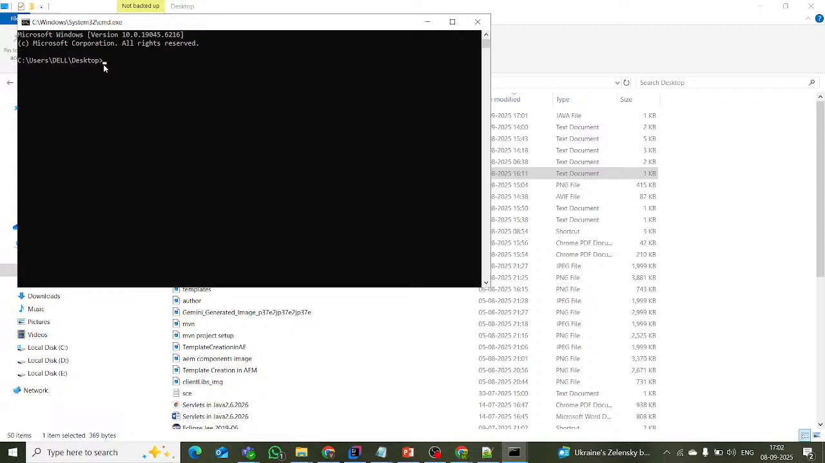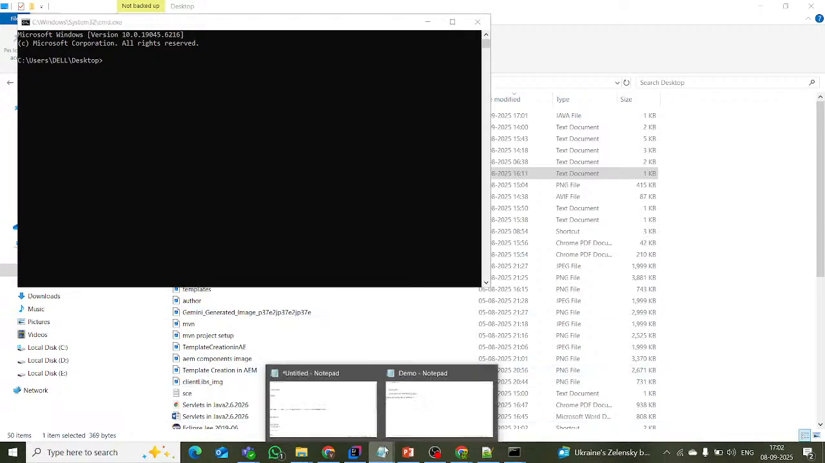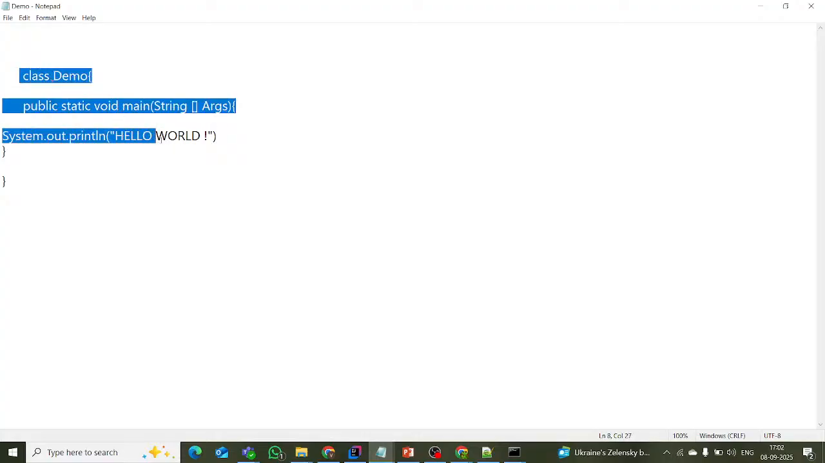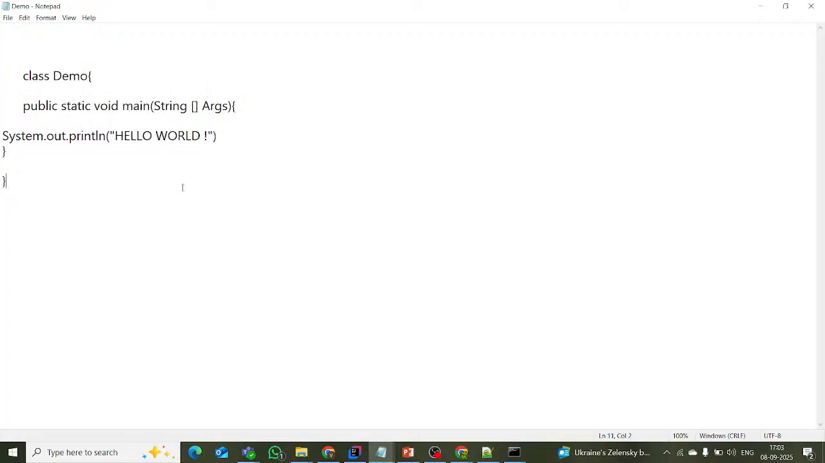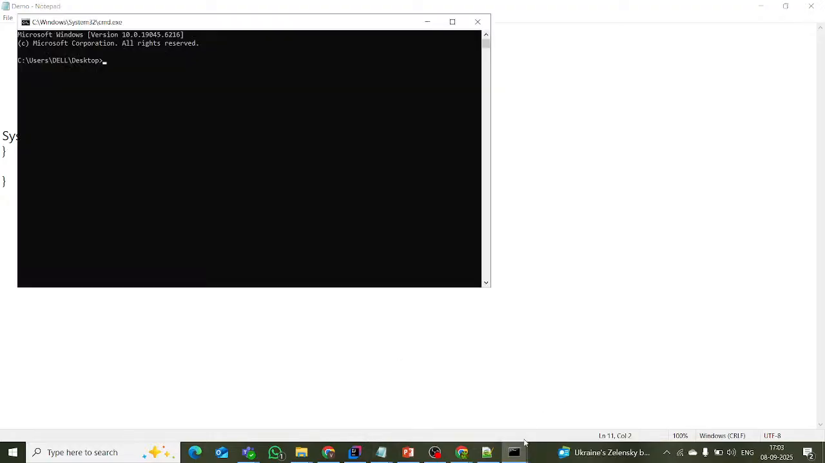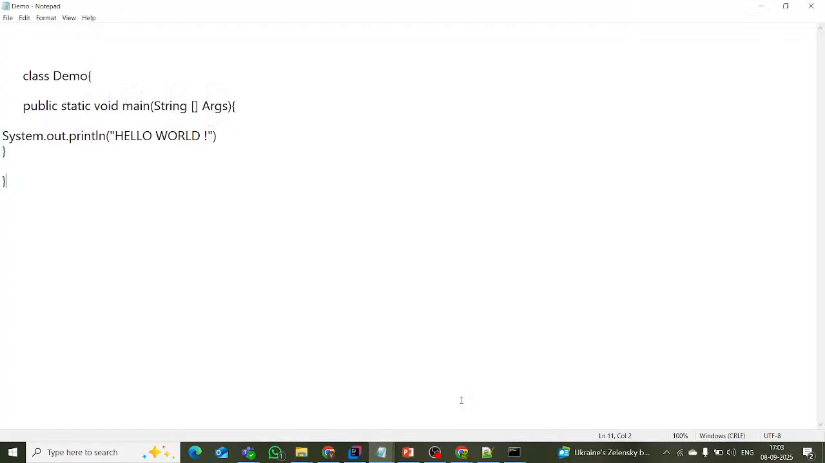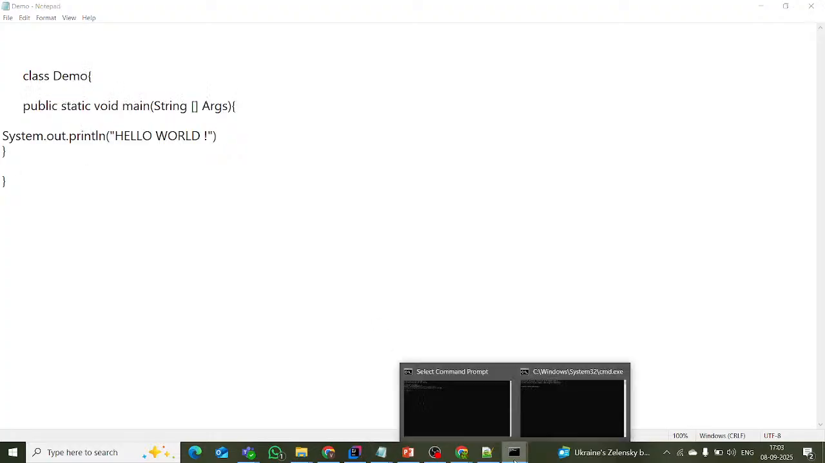Now what I did, I just wrote one simple code: a class, a main method, and a print statement, hello world. I want to compile this one. Why? Because I want to test whether the JDK is working properly or not. For that purpose, I wrote the simple code, and for that purpose, I want to compile it.